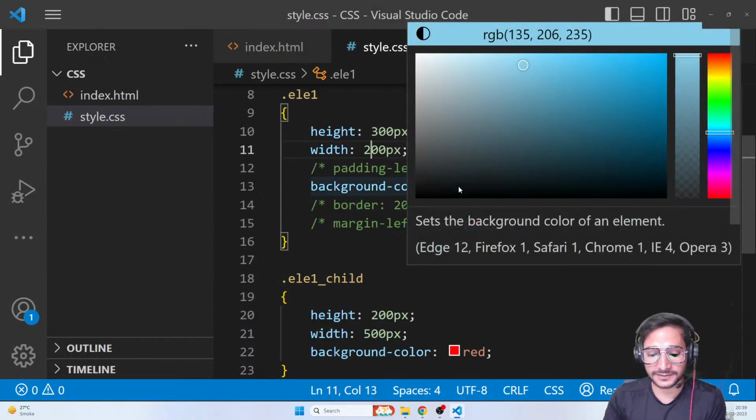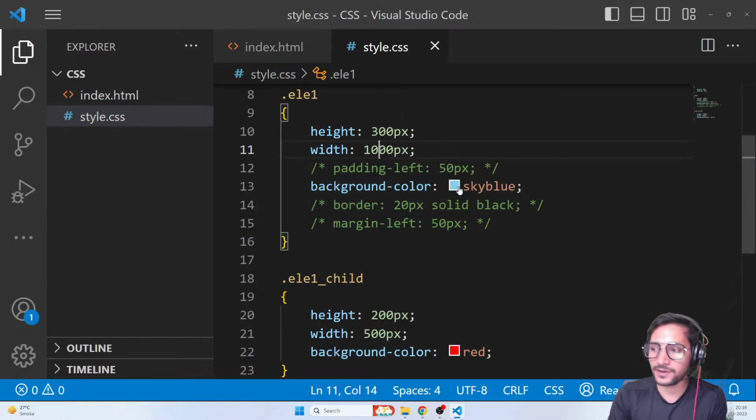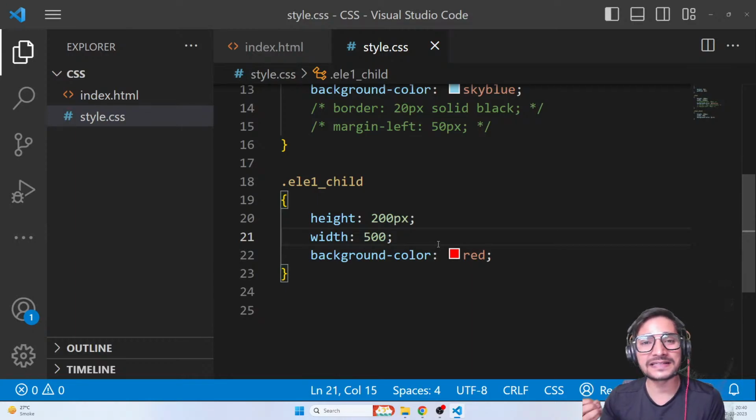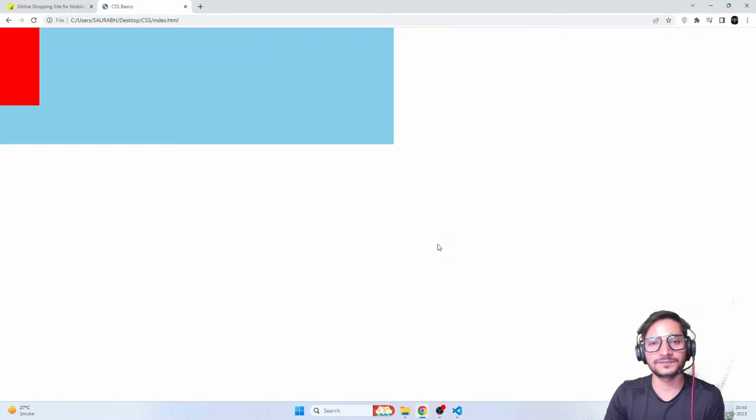And for that, guys, let me again go back to 1000. I can start giving width to the child in a different unit other than pixels because, as I said, pixels are fixed. So I can use a unit of percentage. I can go ahead and give it 10%. And as soon as I give it 10%, see what happens.